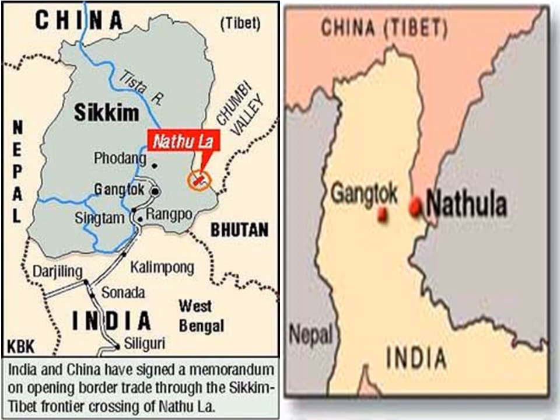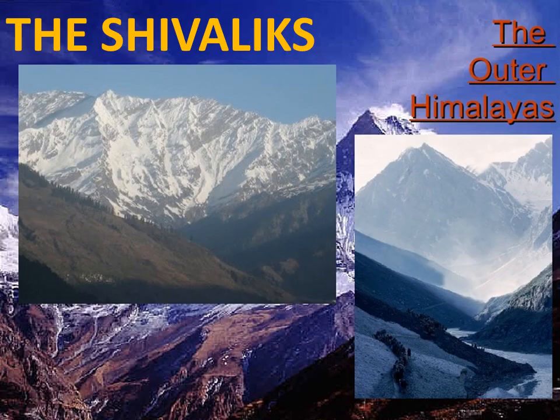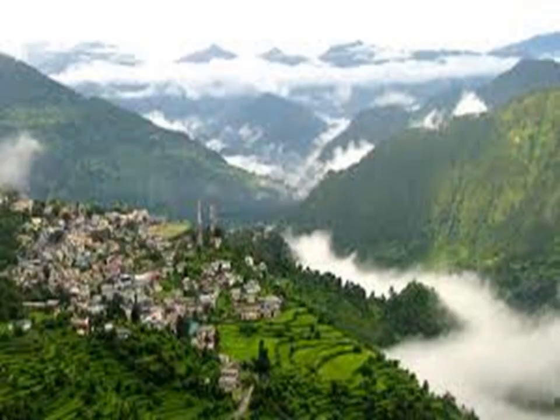You can see the map there to understand the location of Nathula Pass on the India-China border. Jelep La Pass and all the other passes discussed till now are a part of the Lesser Himalayas. The Shivalik, the Outer Himalayas. It extends from Jammu and Kashmir to Assam. Its altitude varies between 900 to 1100 meters.